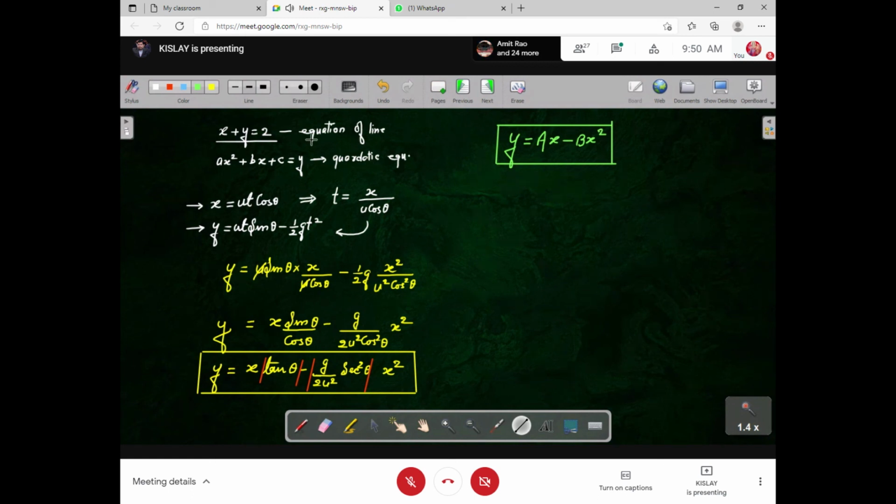As we wrote here, this is the equation of a straight line, this is the equation of a hyperbola, and this is the equation of a parabola. Parabola is a shape, like a circle, a straight line or a curved line; among these, one has been given the name parabola. It means the path, the trajectory of a projectile, is parabolic.